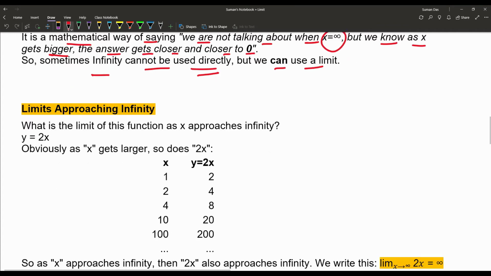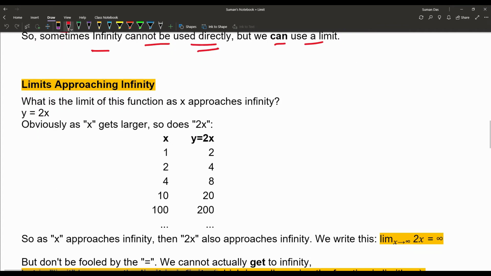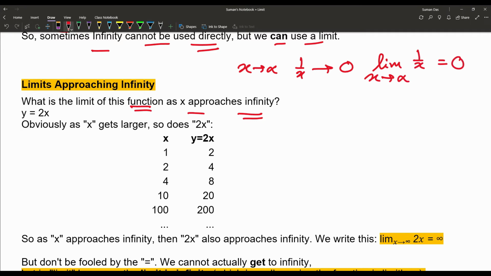So, limits approaching infinity. What is the limit of this function as x approaches infinity? In the previous function we already saw that when x approaches infinity, 1 by x approaches 0. Now suppose the function is 2x.